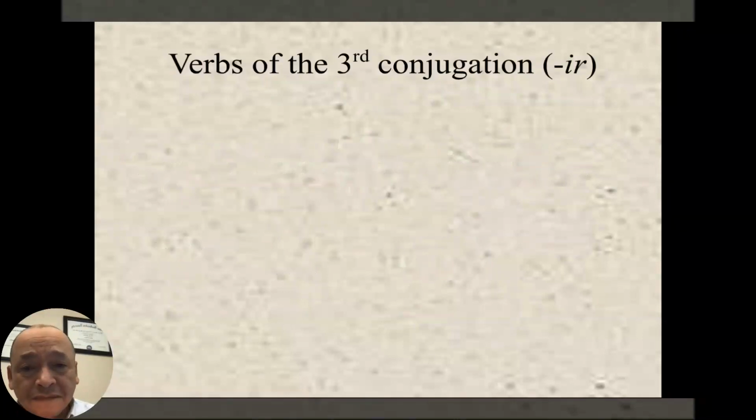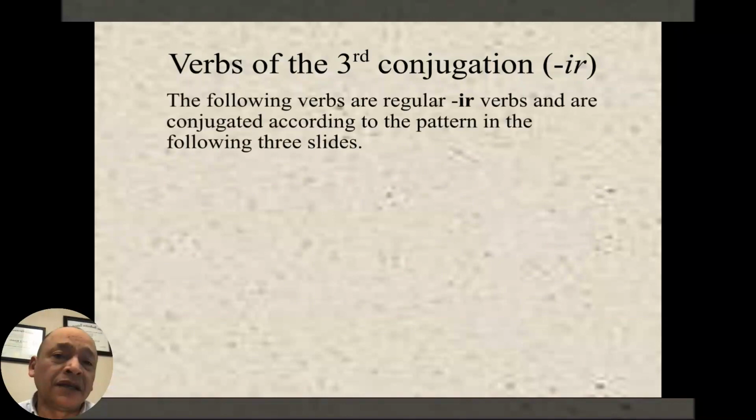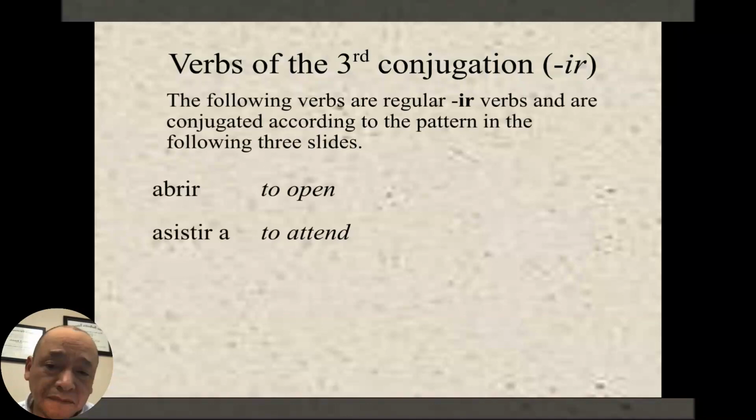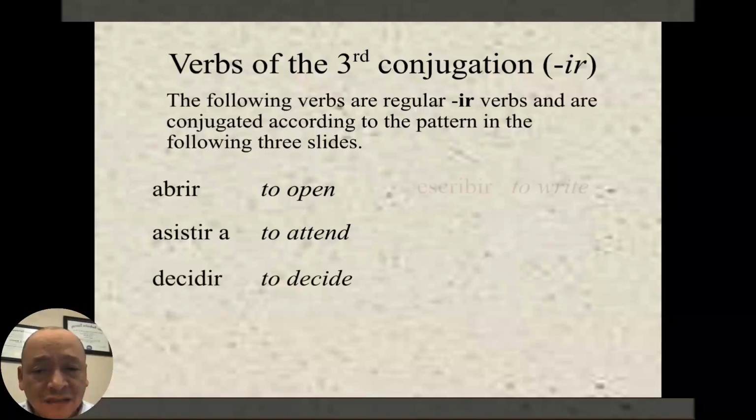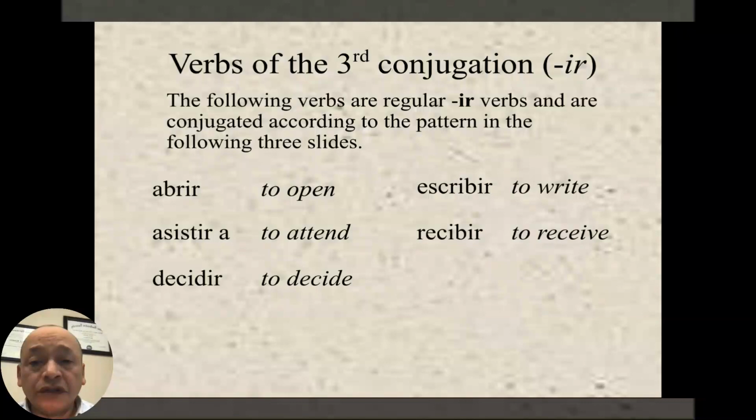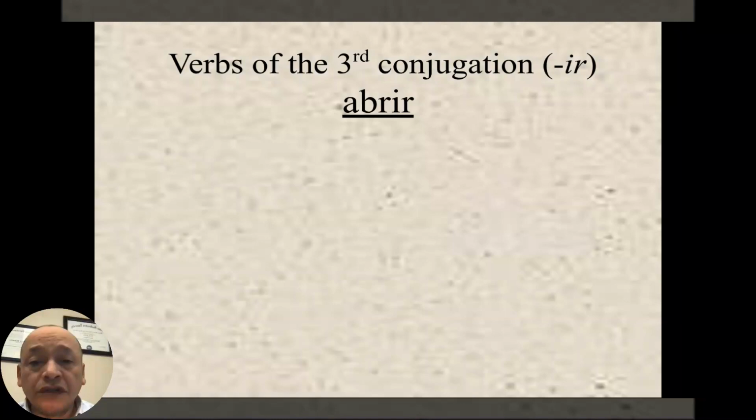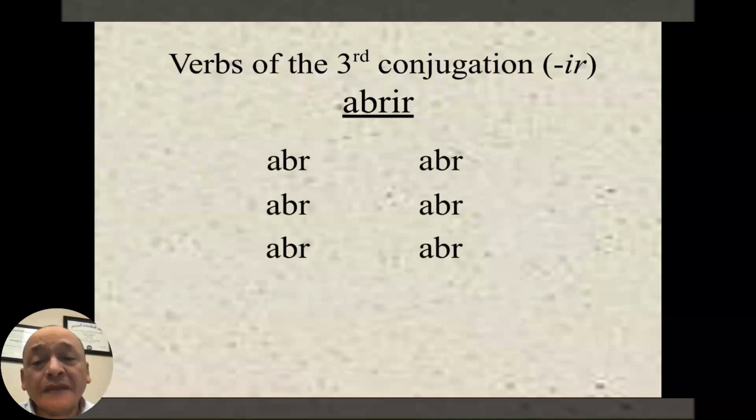The third conjugation is the IR, okay? Verbs that end in IR. Por ejemplo, abrir is to open, asistir, to attend, decidir, to decide, escribir, to write, recibir, to receive, vivir, to live. So, abrir. What is the stem of the verb of abrir? Muy bien. So, ABR. That's the stem of the verb.